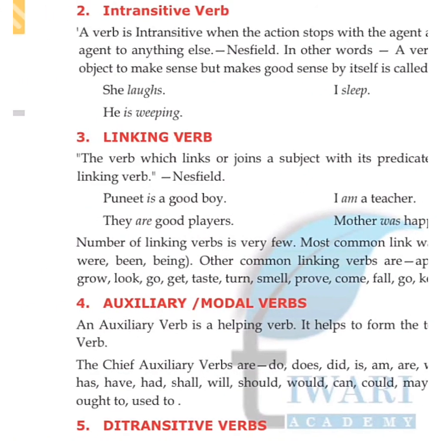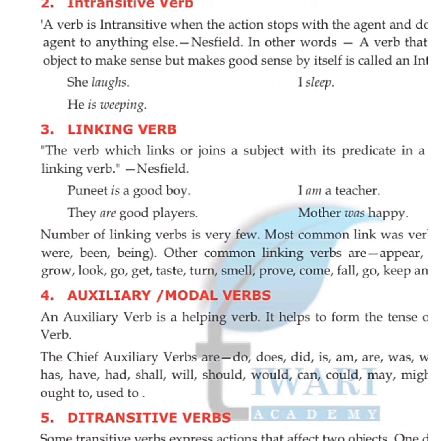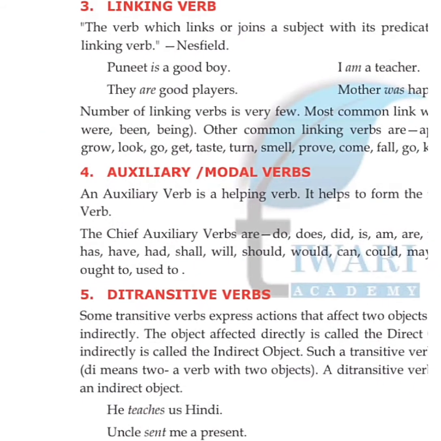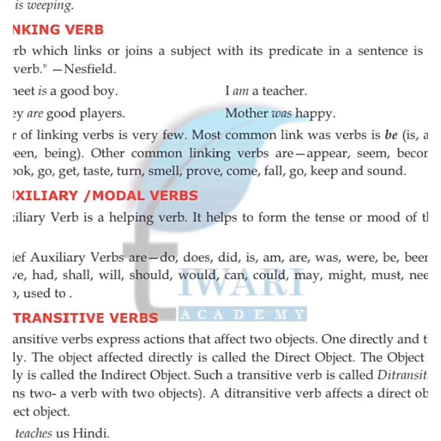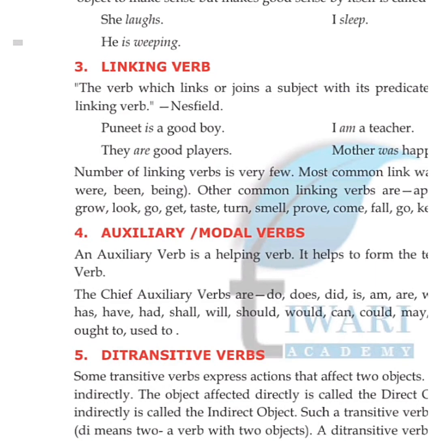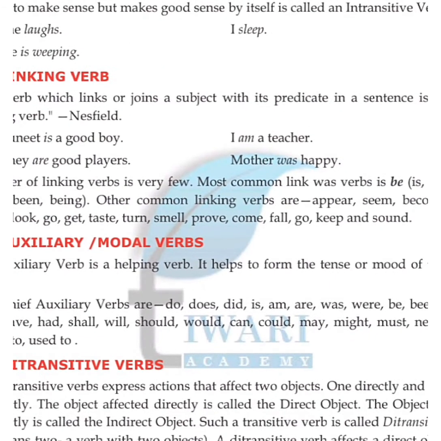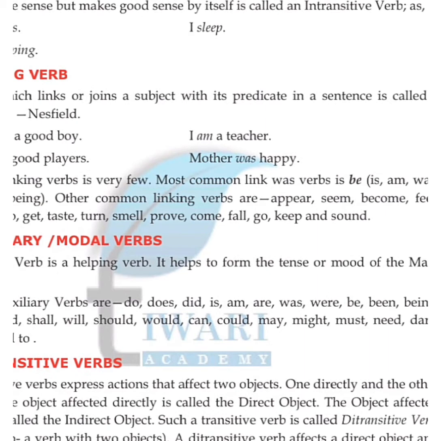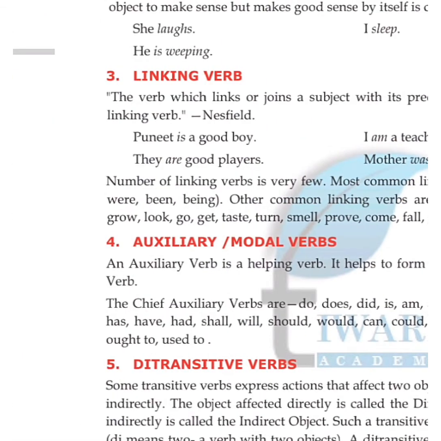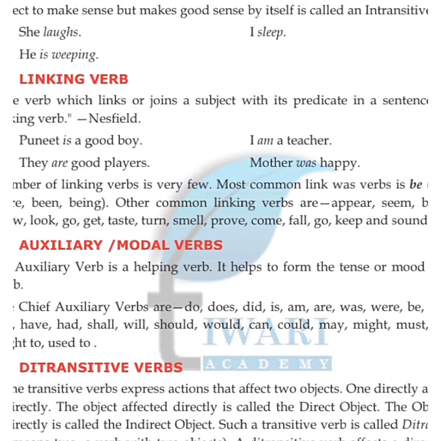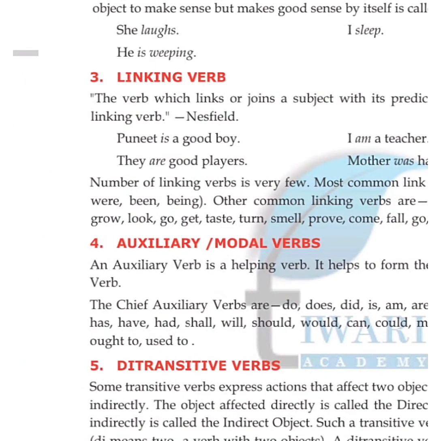Okay, so on. So auxiliary modal verbs, as you see here in your book, an auxiliary verb is a helping verb. And auxiliary verb क्या होते हैं? एक helping verb होते हैं. It helps, ये help करते हैं the tense or mood, उनके tense पे और उनके mood पर of the main verb की. So the chief auxiliary verbs are do, does. कोई chief means होता है मुख्य. Okay, important auxiliary verbs ये हैं.